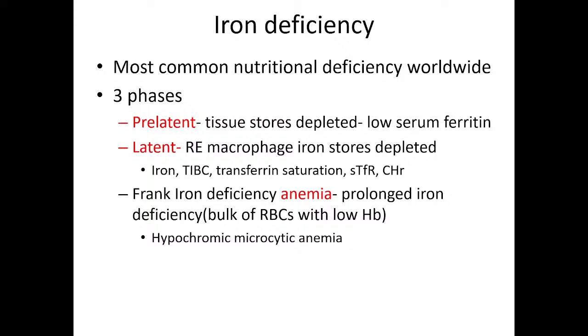So iron deficiency has phases: pre-latent phase, latent phase and anemic phase. In the pre-latent phase, only tissue stores are depleted, so ferritin is low, okay. And in the latent phase, reticuloendothelial macrophage iron store is depleted, so iron, TIBC, transferrin saturation, soluble transferrin receptor or reticulocyte content of hemoglobin CHR, all these will be decreased in the latent phase, but there is no frank anemia. So when frank iron deficiency anemia is there, then prolonged iron deficiency, bulk of RBC with low hemoglobin, hypochromic microcytic anemia will be there in the last phase.